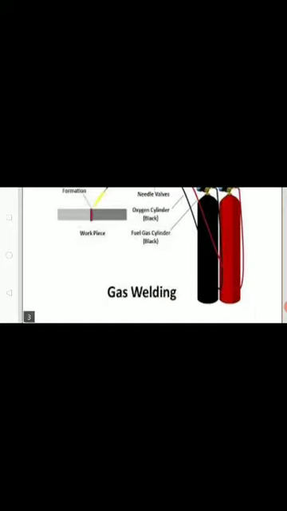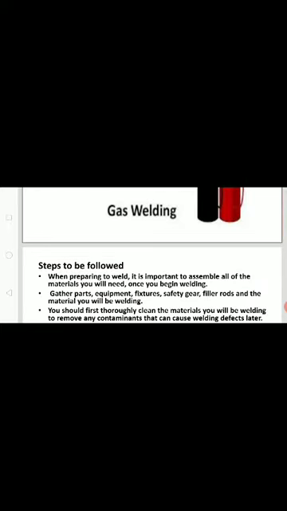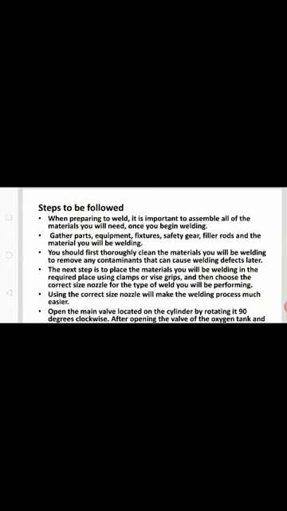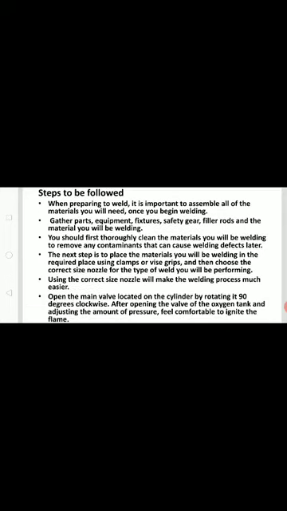Then coming to the steps to be followed while doing gas welding. When preparing to weld, it is most important to assemble all of the materials you will need once you begin welding. Gather parts, equipment, fixtures, safety gear, filler rods and the material you will be welding. You should first thoroughly clean the materials you will be welding to remove any contaminants that can cause welding defects later. Normally, all the parts are cleaned by mechanical means or by acid pickling.